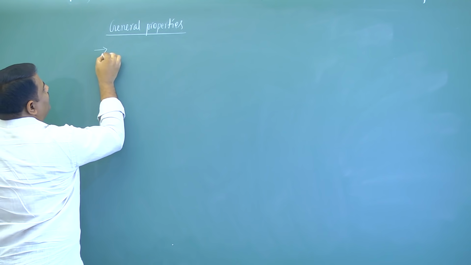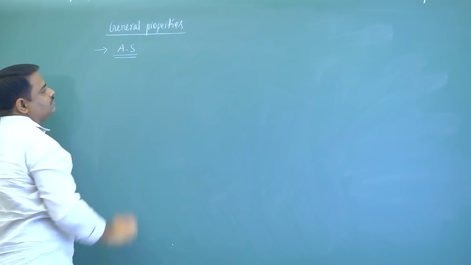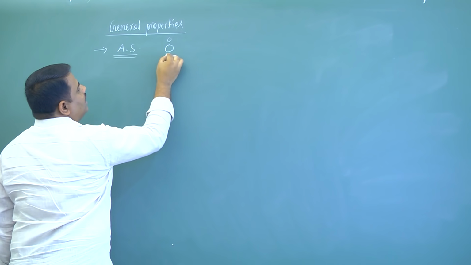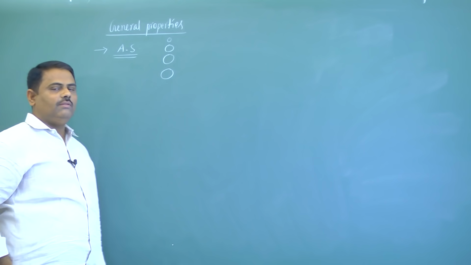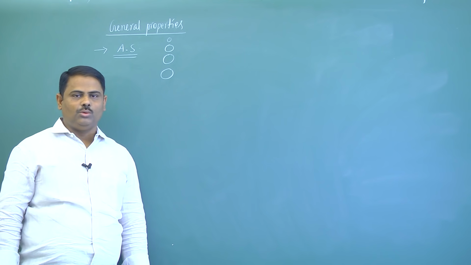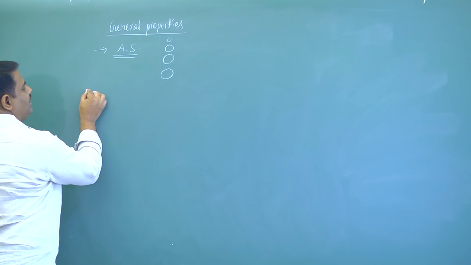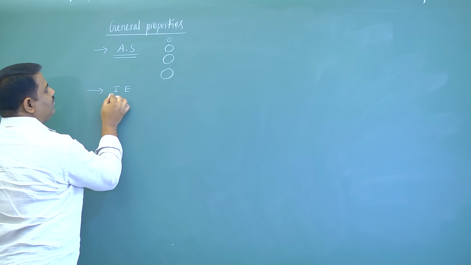Next, general properties of 15th group elements. The first point is atomic size. As we are moving down the group, atomic size increases because in every case you are getting a new orbit. Now next point is ionization enthalpy.